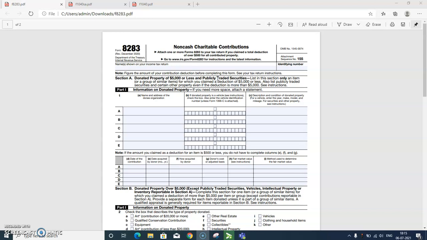The IRS requires you to obtain a qualified appraisal for any single item or group of related items you donate that have a value of more than $5,000. For example, if you donate 5 rare first edition books that each have a value of $1,200, you must obtain an appraisal because the items are similar and in total exceed $5,000. The appraisal must be done by someone who holds expertise in the type of property and must be signed and dated no more than 60 days prior to making the donation. The appraisal must also include a description of the property and its condition. The appraiser must also sign Part 3 of your Form 8283.